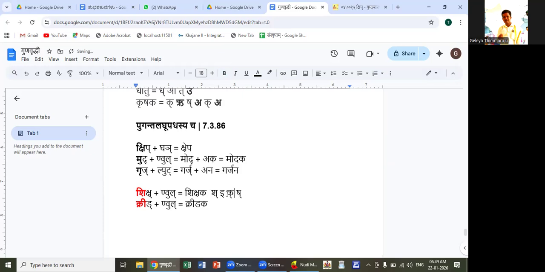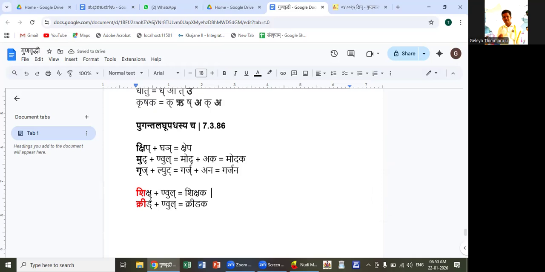So the upadha letter here is kakara, not ikara. So that laghu letter should be present in the upadha position. Ikara here is not present in the upadha position. So this sutra will not be applicable. So there will not be gunadesha.